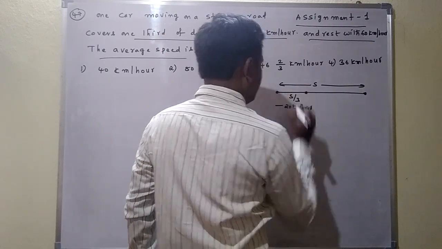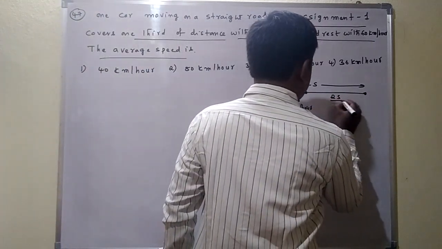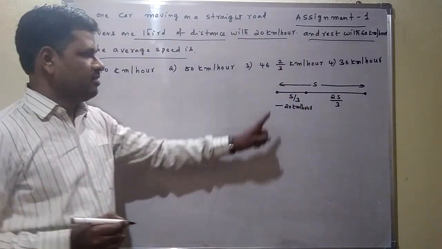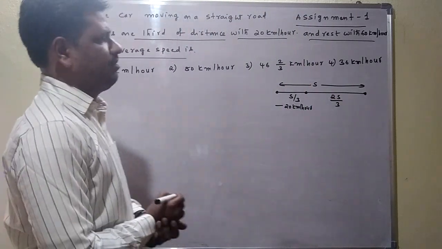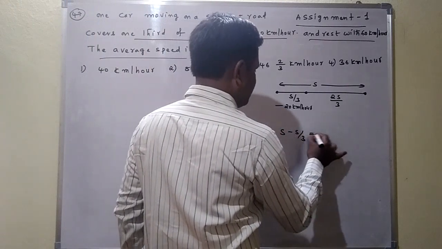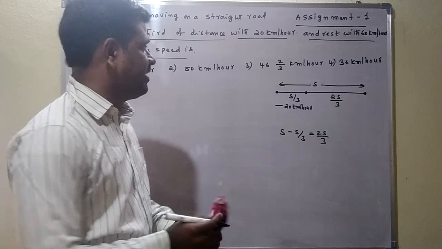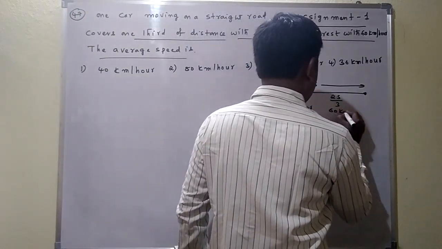The remaining distance is S minus S by 3, which is equal to 2S by 3. That 2S by 3 is traveled with 60 km per hour.